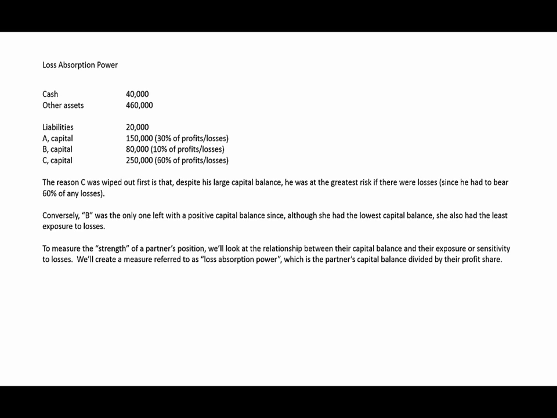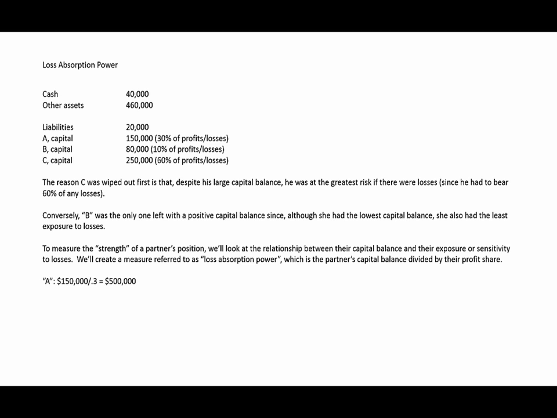So to measure the strength of a partner's position, we're going to look at the relationship between their capital balance and their exposure or sensitivity to losses. And we'll create a measure referred to as loss absorption power, which is the partner's capital balance divided by their profit share.